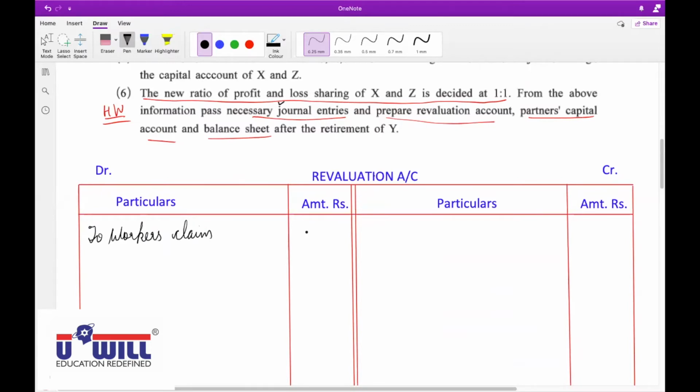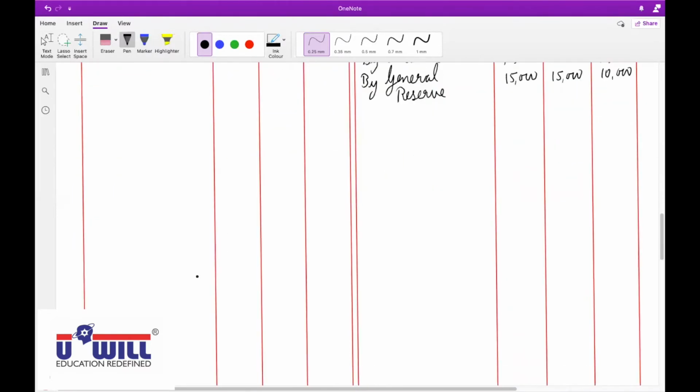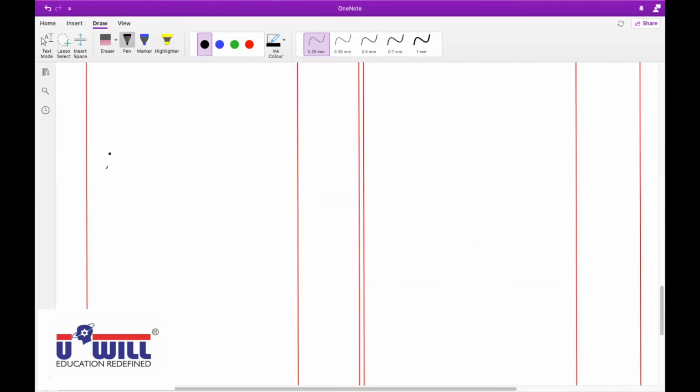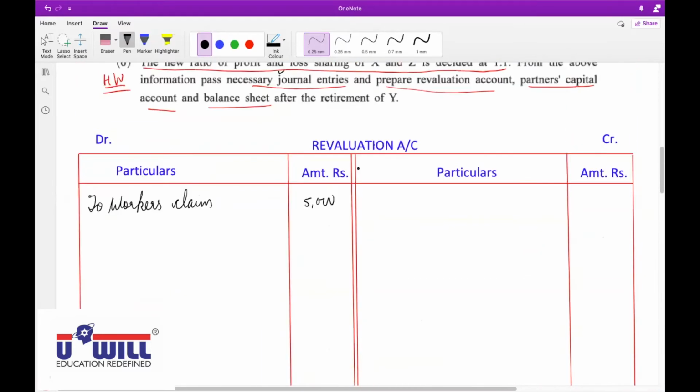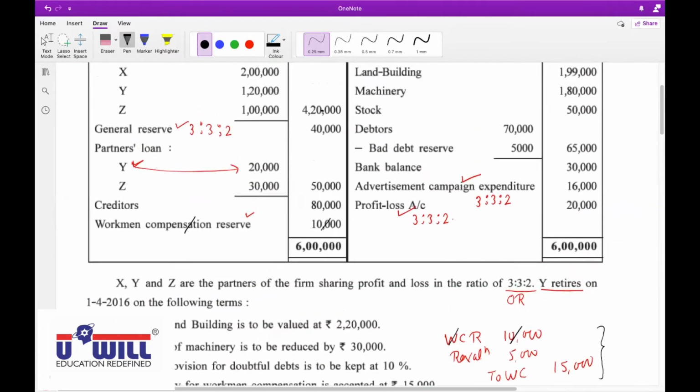What else? Sir, in liabilities side, workers claim 15,000 will come. Everyone write down on liabilities side: workers claim 15,000. Yes, very good, Aryan. Mute yourself.